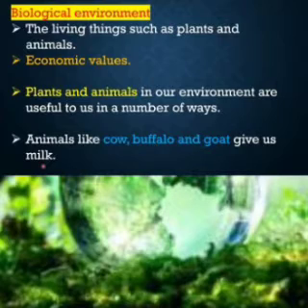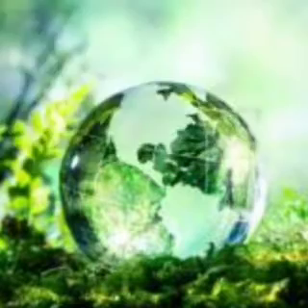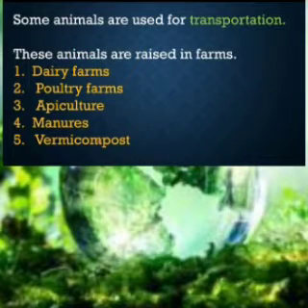Animals like cow, buffalo and goat give us milk. Children, which animals give us milk? Cow, buffalo and goat give us milk. Some animals are used for transportation. These animals are raised in farms.